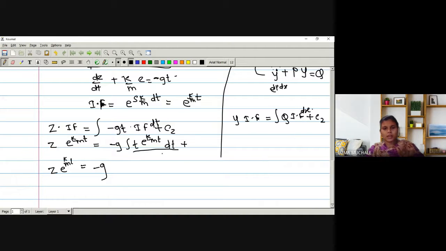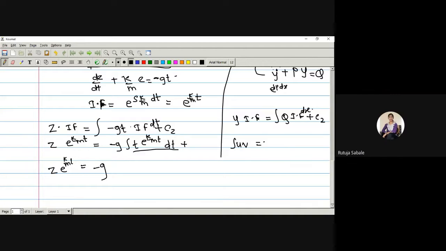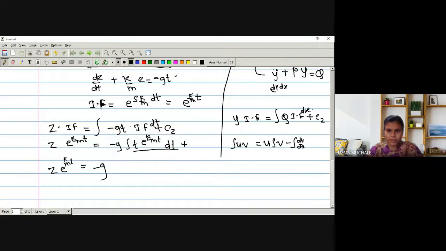What is the rule of integration of u into v? U into integration of v minus integration of du by dx times integration of v dx. So here also we have to do the same thing, integration of t e raised to k by m into t.